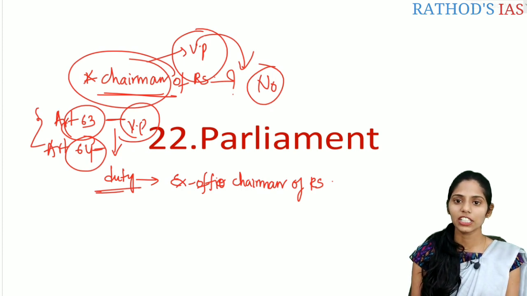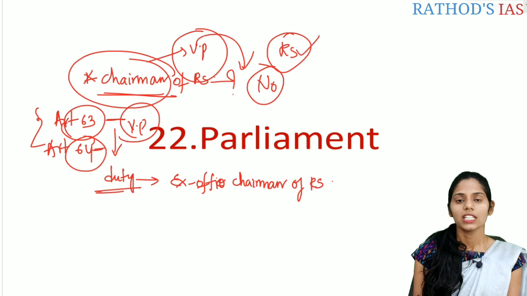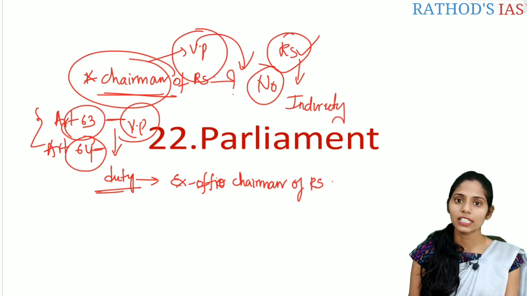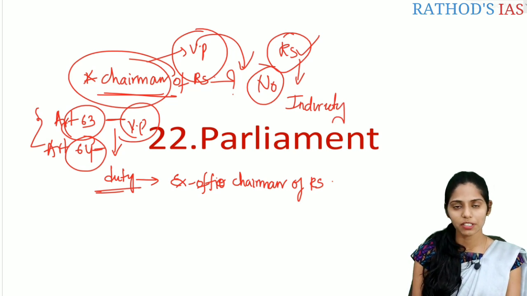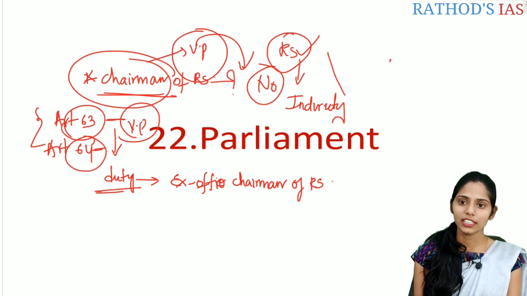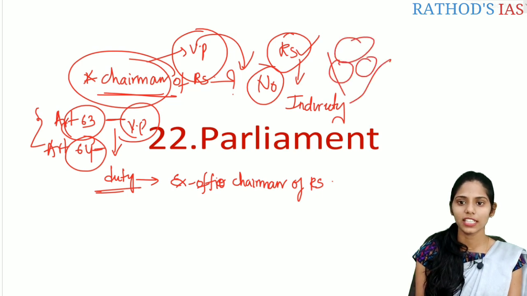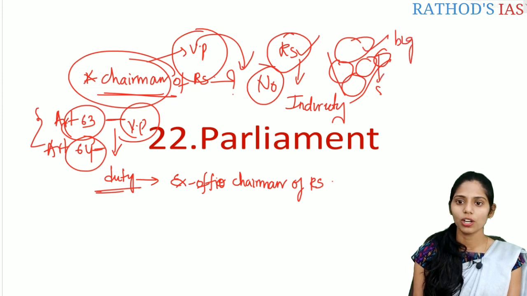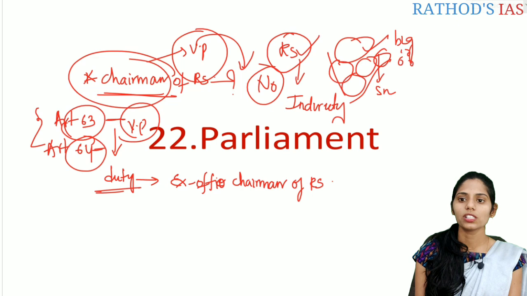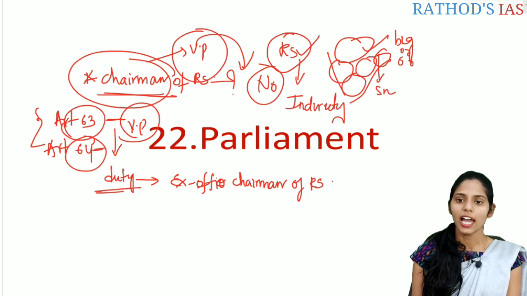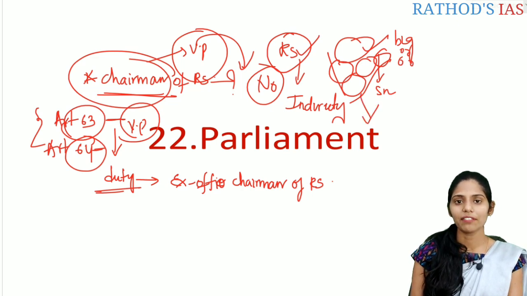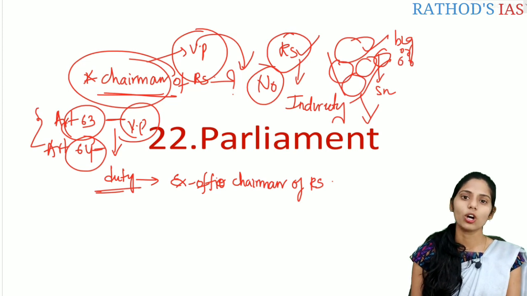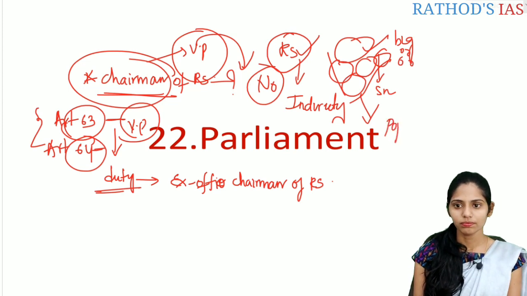Because the members of Rajya Sabha are elected indirectly by the people, mainly by the proportional representation system, by the single transferable vote. That means in India we have different states, correct? Some are big states, some are small states. Normally we see the small states in northeastern India, and these members have seats in the Rajya Sabha based on their population, correct?